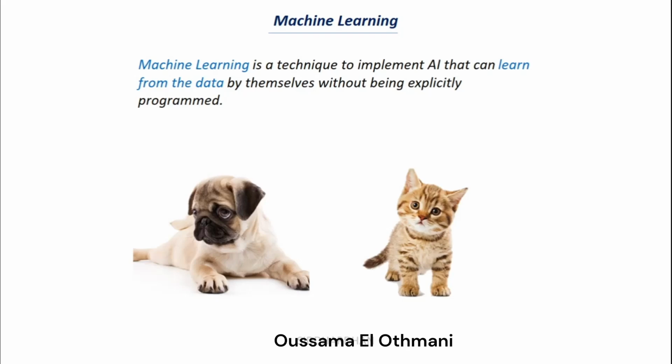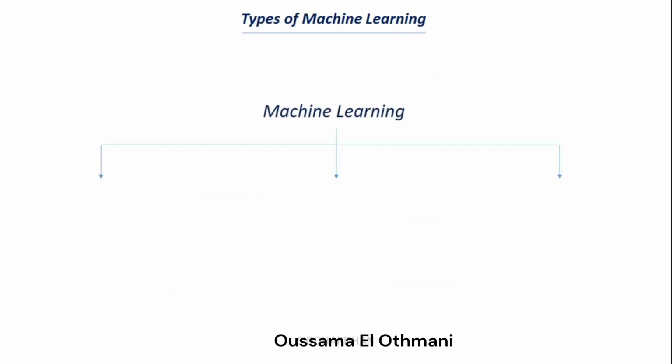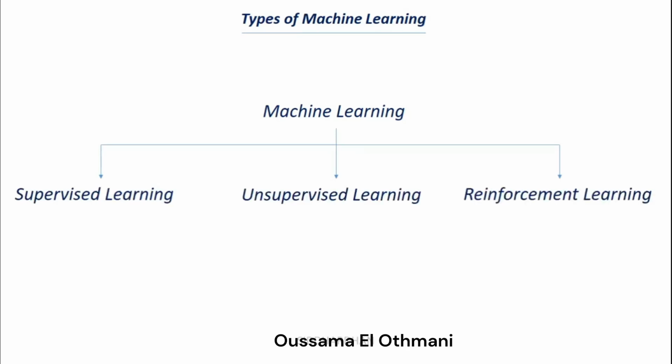Now let's discuss the different types of machine learning. There are three main types: supervised learning, unsupervised learning, and reinforcement learning. In supervised learning, there is some supervision to the machine learning algorithm by the programmers or by us, and in unsupervised learning, there is no supervision for the machine. Reinforcement learning is completely a different type, and it is not related to supervised or unsupervised learning. Let's try to understand this in more detail.